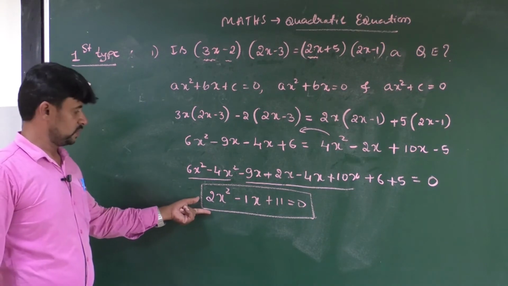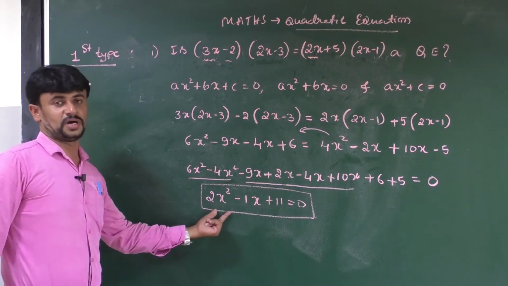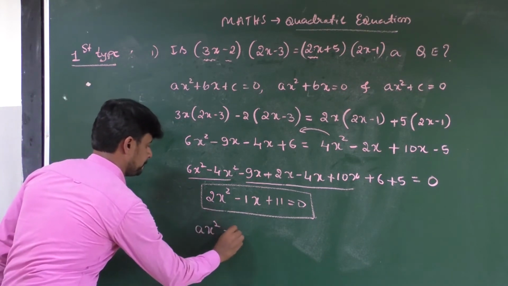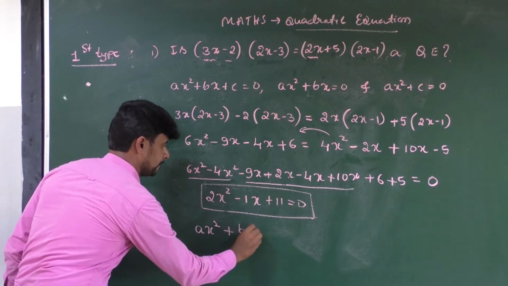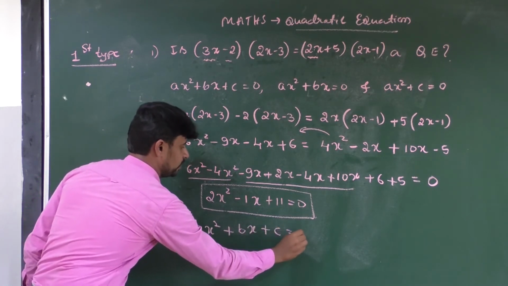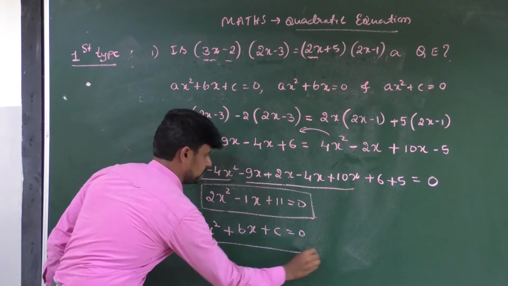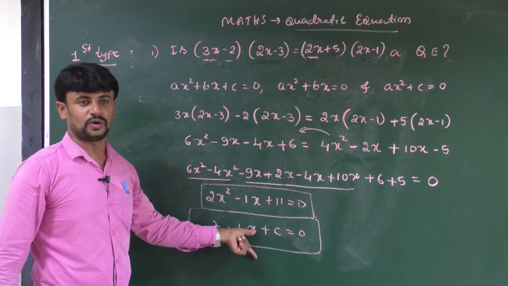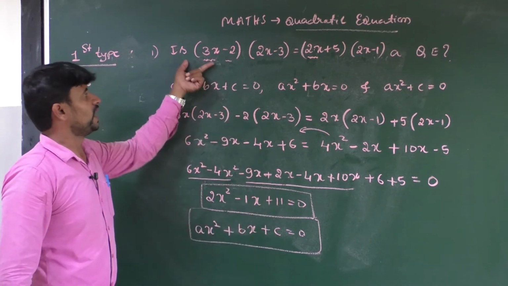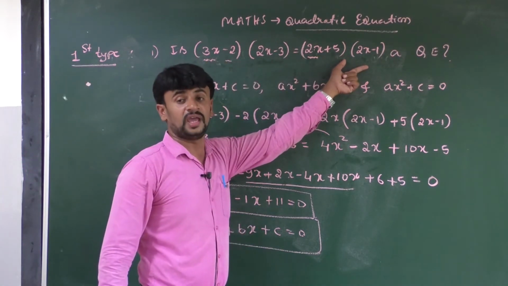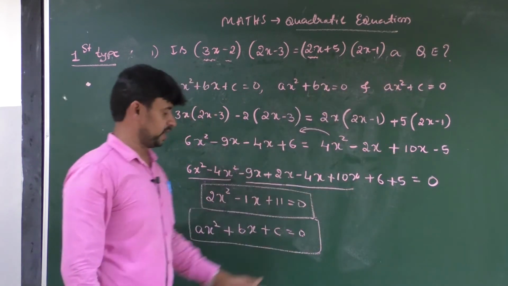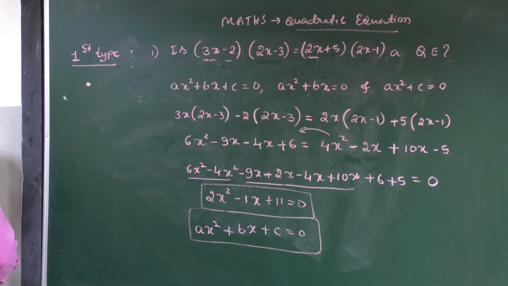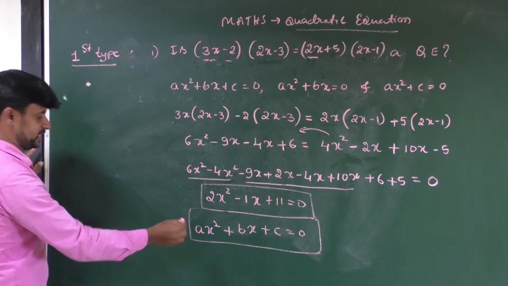Look at the board, all of you. This is in the form of ax square plus bx plus c is equal to 0. Therefore, the given equation is a quadratic equation. At the ending you have to write a sentence.